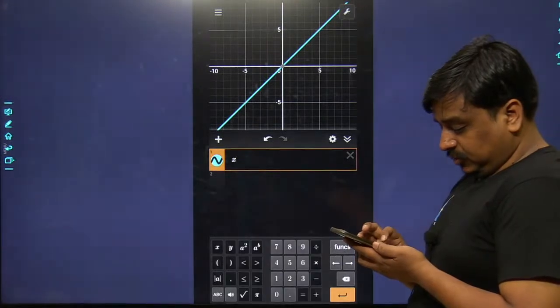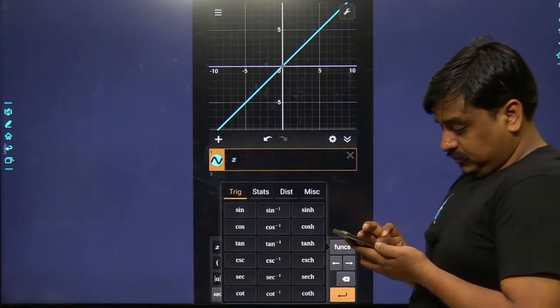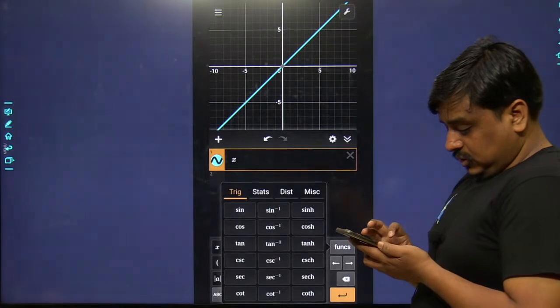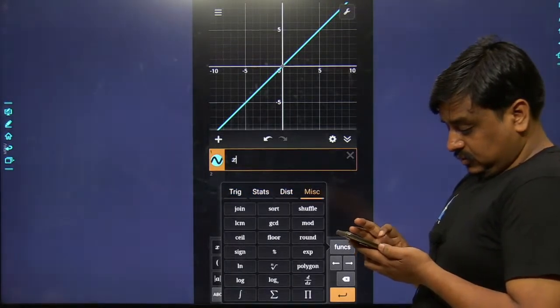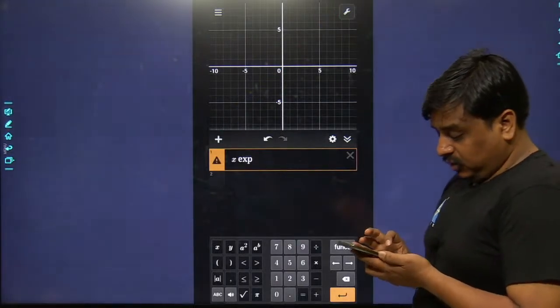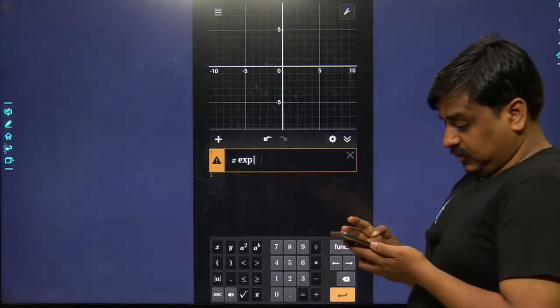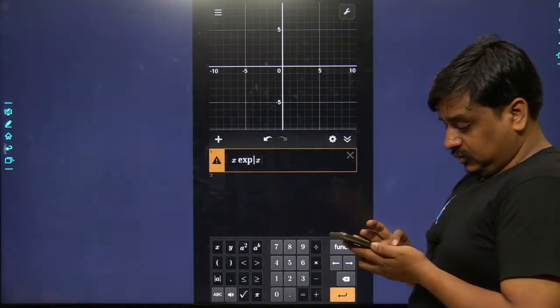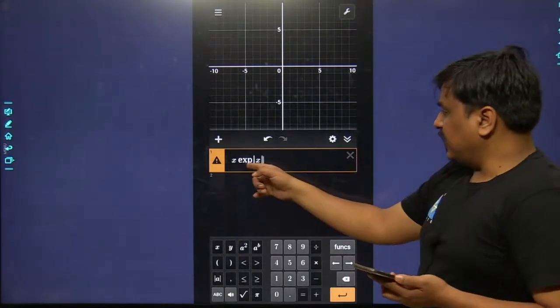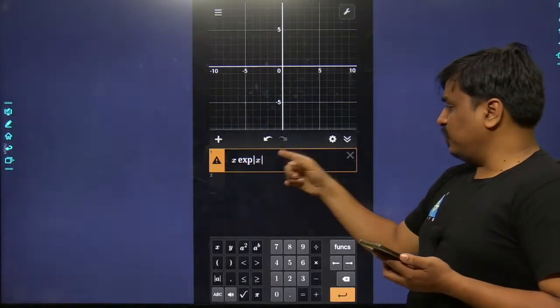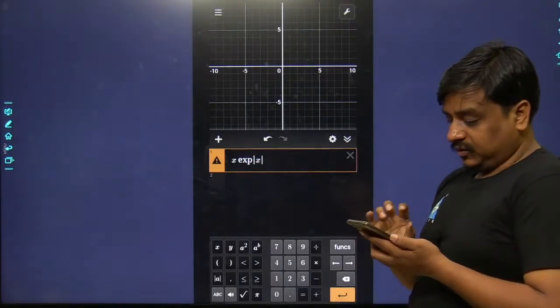Let me see where the exponent is. Yes, exponent of what? Mod of x. So here goes x, mod of x. How the curve would look like? Yes, the x times exponent of mod of x. We had to draw this.